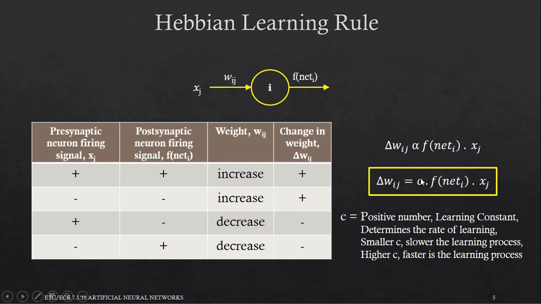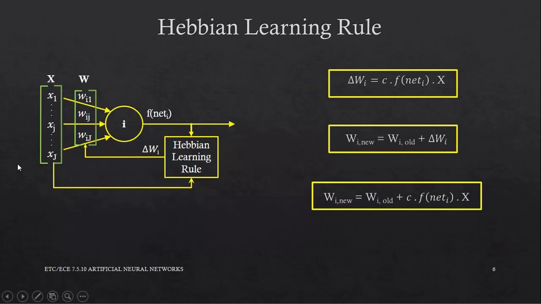Let us now expand this to a neuron having multiple inputs, as is usually the case. Let us consider this neuron. This neuron has capital J number of inputs and corresponding weights and one output. How do we calculate the correction for an entire weight matrix, delta capital Wi?